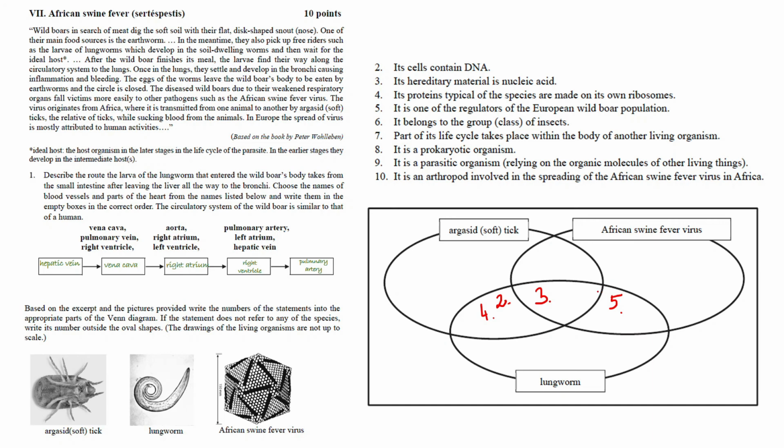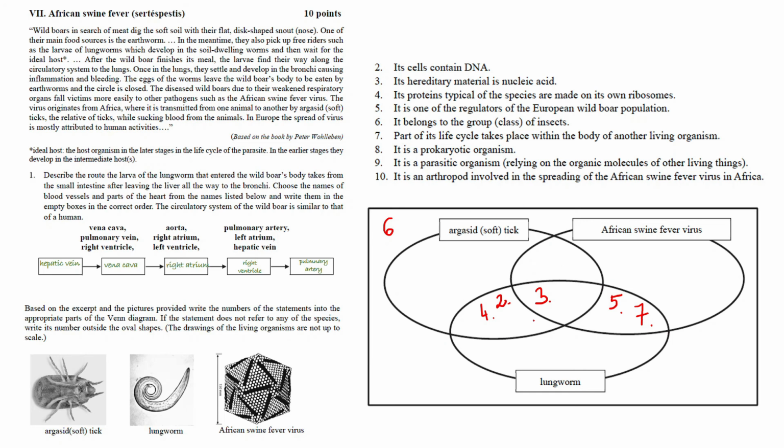6. It belongs to the group of insects. Okay, none of them, because this is an arthropod, but it's not an insect. Part of its life cycle takes place within the body of another organism. That's going to be true for the virus and the lungworm. So 7 comes here. It is a prokaryotic organism.